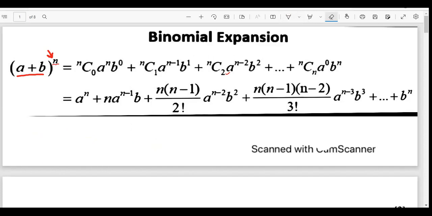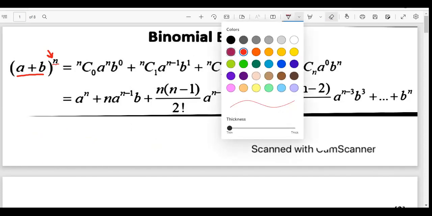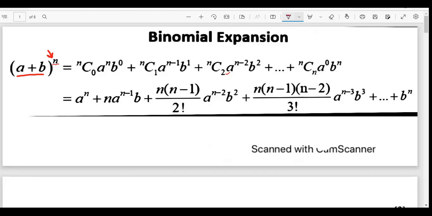One last thing, at times we are only interested in a specific term, right? So for that, we use this formula: nCr, a power n minus r, and then b power r. So far, the number of terms is going to be one more than the power. This is the first thing that you need to remember.